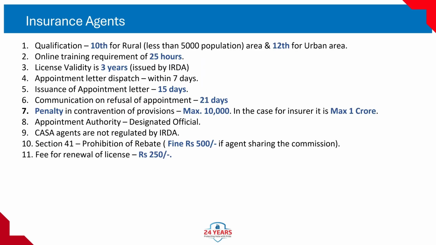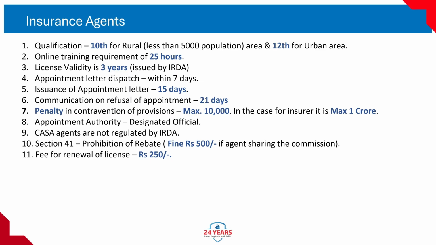Insurance agents. 1. Qualification: 10th for rural, less than 5,000 population area, and 12th for urban area. 2. Online training requirement of 25 hours. 3. License validity is 3 years, issued by IRDAI. 4. Appointment letter dispatch within 7 days. 5. Issuance of appointment letter 15 days. 6. Communication on refusal of appointment 21 days.